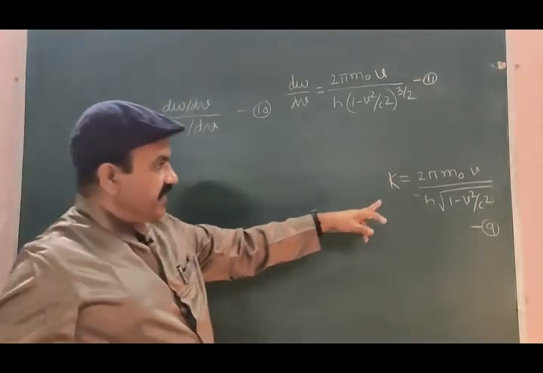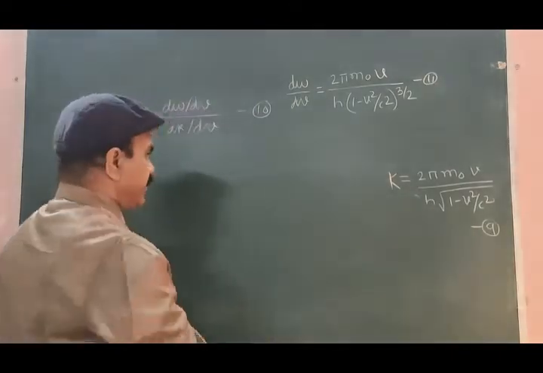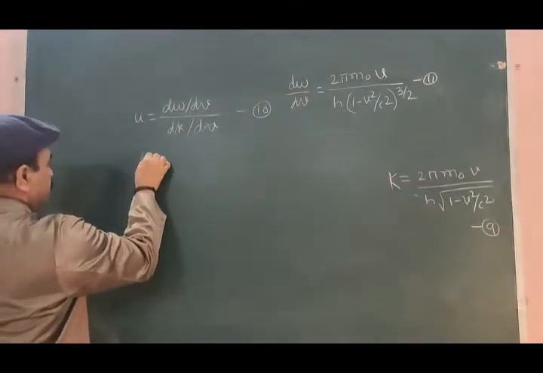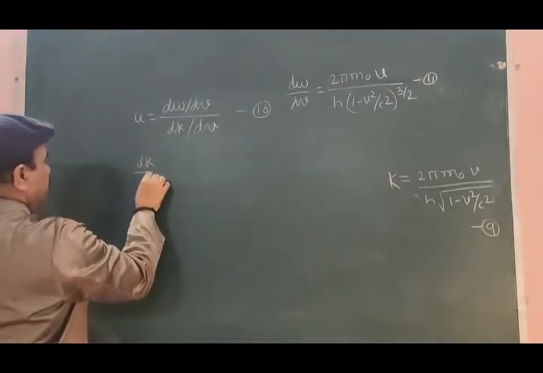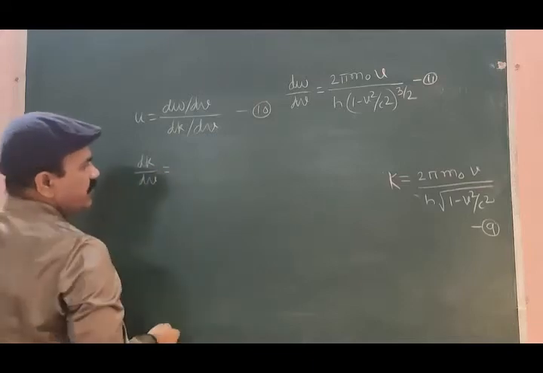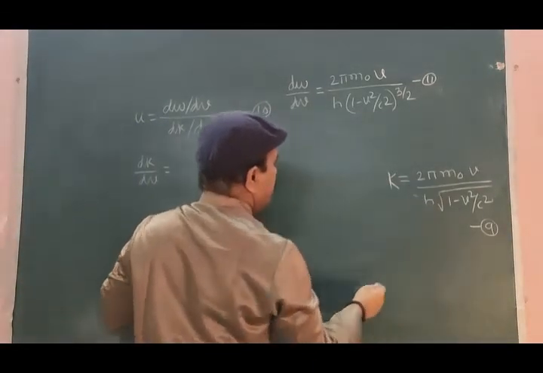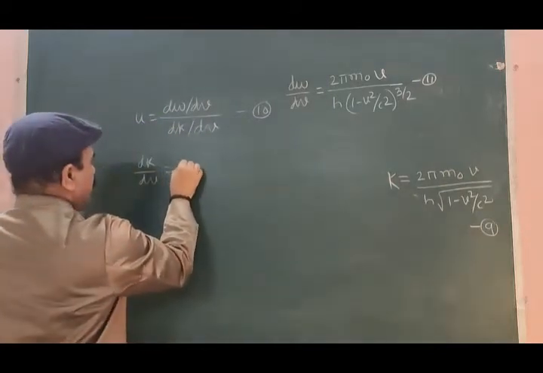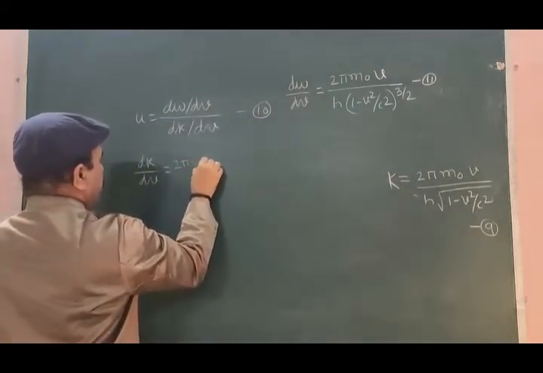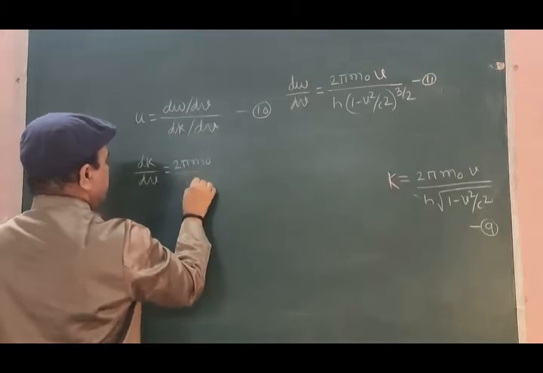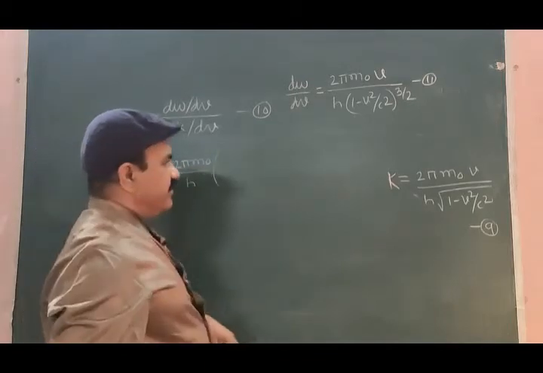Now differentiate equation 9 with respect to v. dk by dv is equal to 2 pi m0 by h, which is constant.